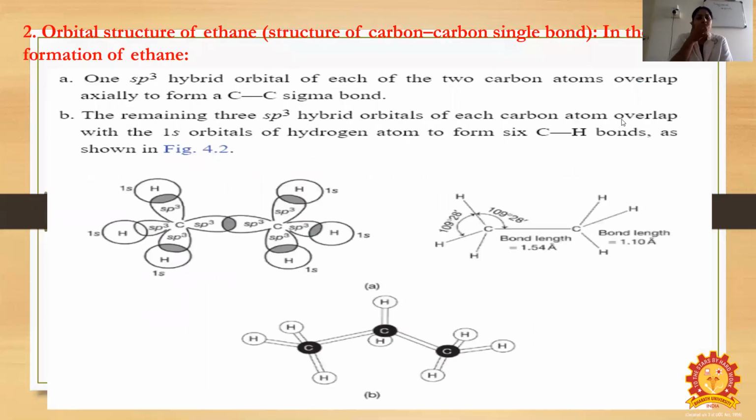The formation of ethane. First point, one sp3 hybrid orbital of each of the two carbons overlaps axially to form a carbon-carbon sigma bond. The remaining 3 sp3 hybridized orbitals of each carbon atom overlap with the 1s orbital of a hydrogen atom to form 6 carbon-hydrogen bonds as shown in the figure.